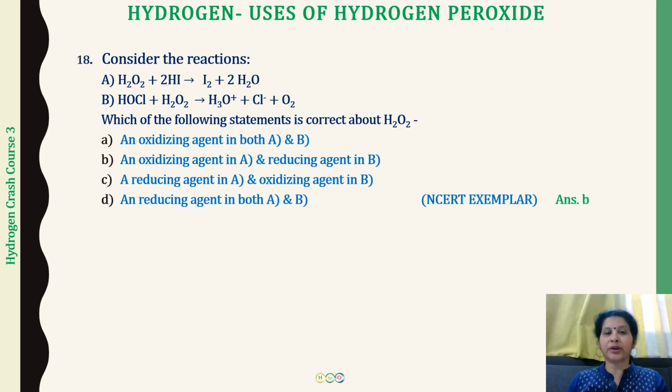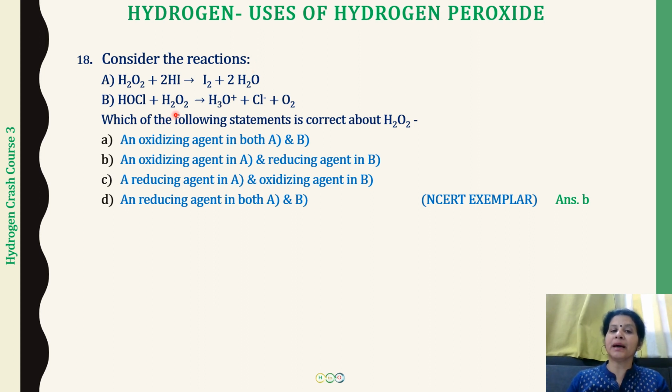So here what are you going to look at again? H2O2 getting converted into water. So this is going to be an example of the oxidizing character of hydrogen peroxide. Oxygen is -1 in H2O2, and it is going to be -2 in water. So hydrogen peroxide is getting reduced and it will therefore be acting as an oxidizing agent.